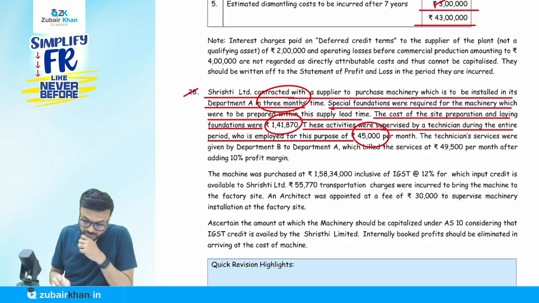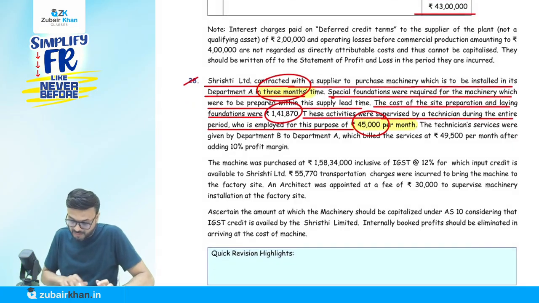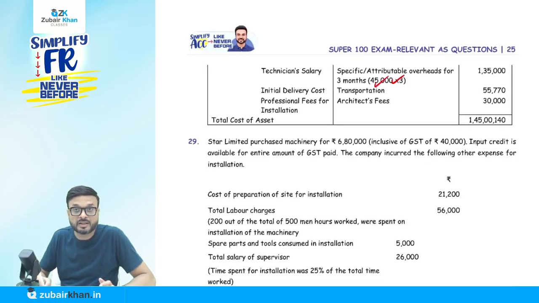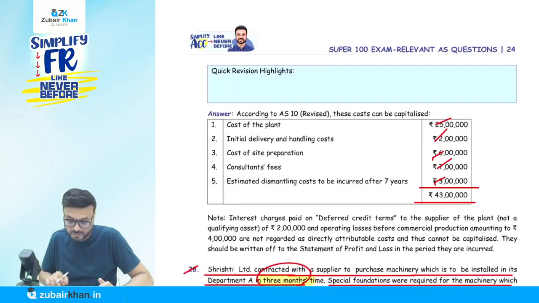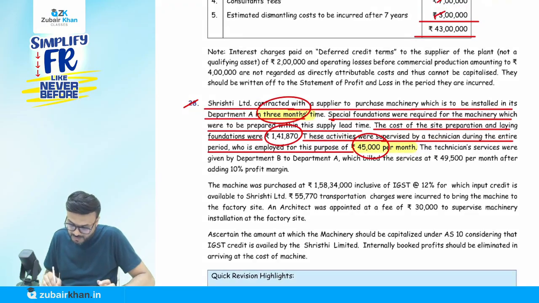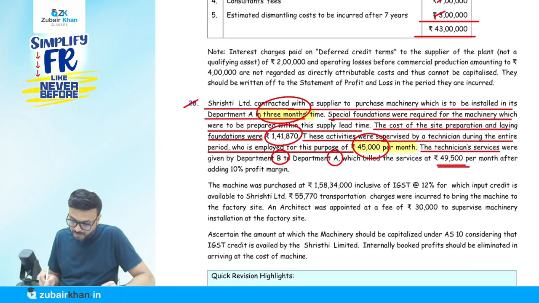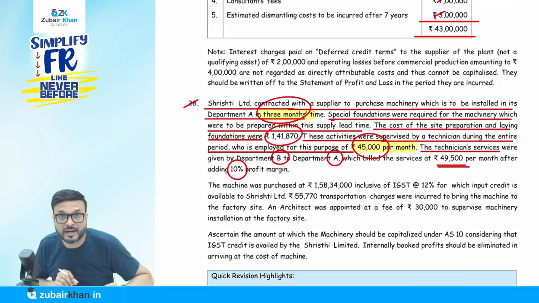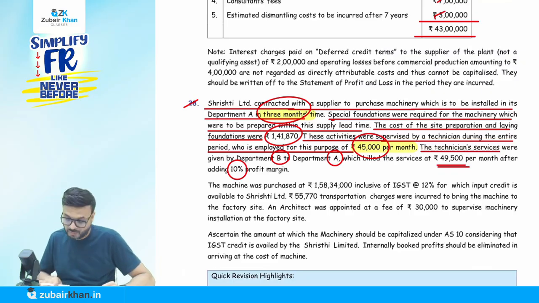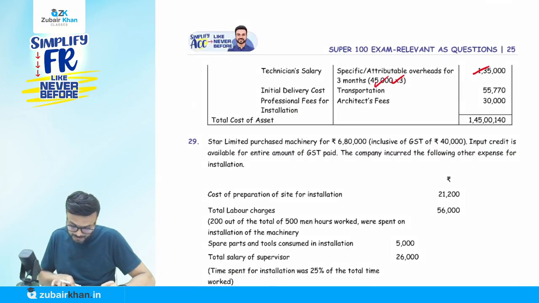That is a part of the cost of the PPE. 45,000 per month. For how many months? 3 months. So 45,000 multiplied by 3, that will come to 1,35,000. Now they say the technician services were given by department B to A, which billed the service at 49,500 per month after adding 10% profit margin. Okay. So what I told you is that the profit margin we cannot add here. So what is going to happen now? Just give me a minute.